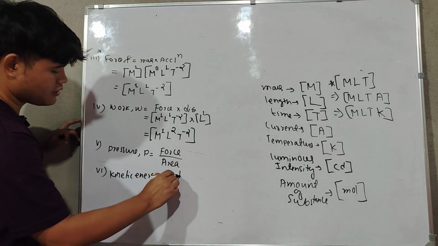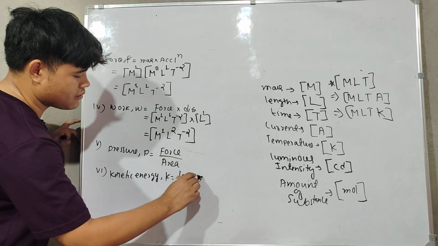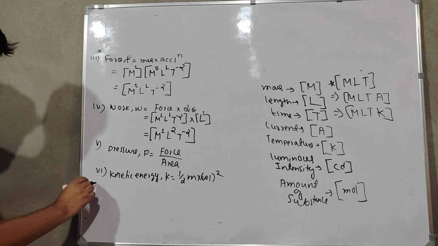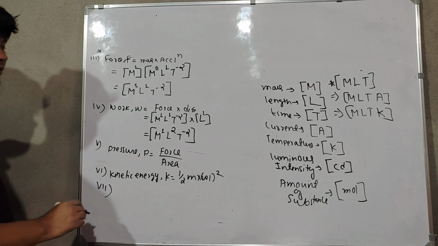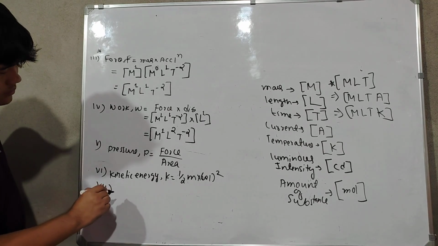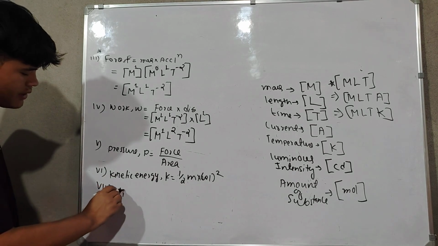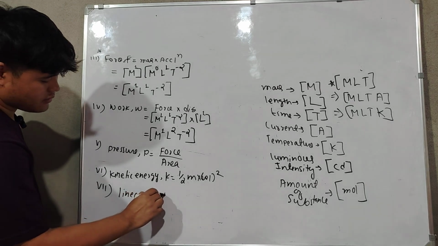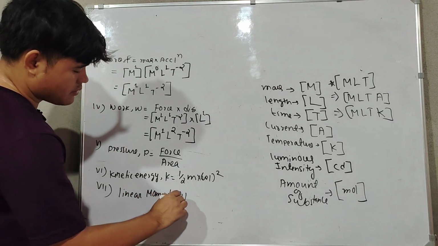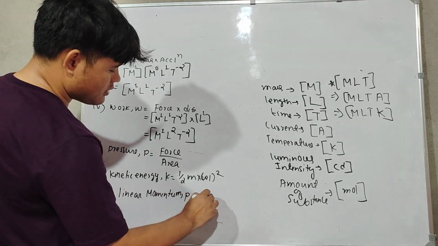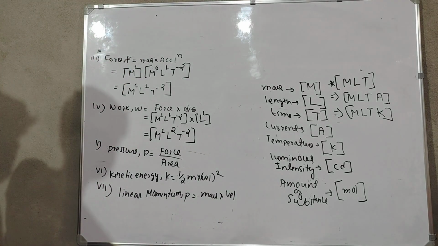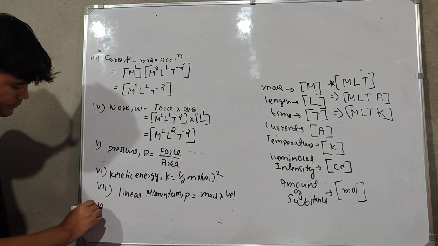K is equal to half of mass into velocity square. Okay, number 7, find it out for linear momentum. This formula is P is equal to mass into velocity. Find it out for this. Next we have